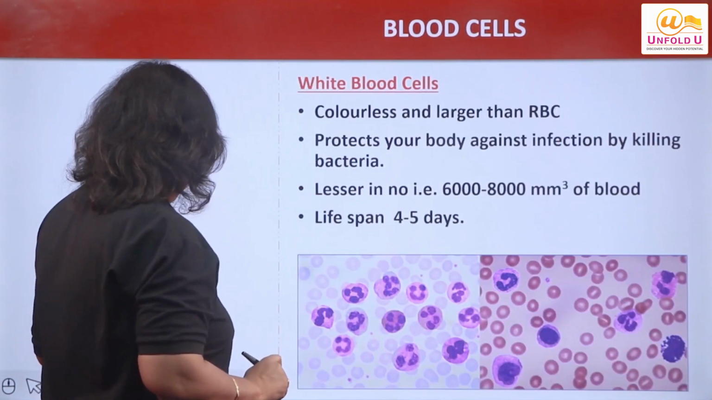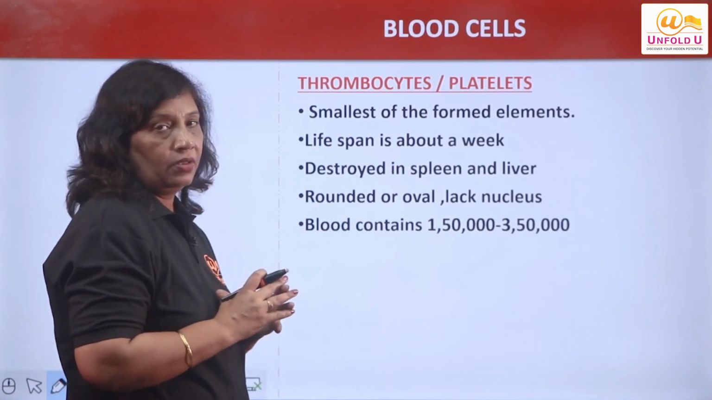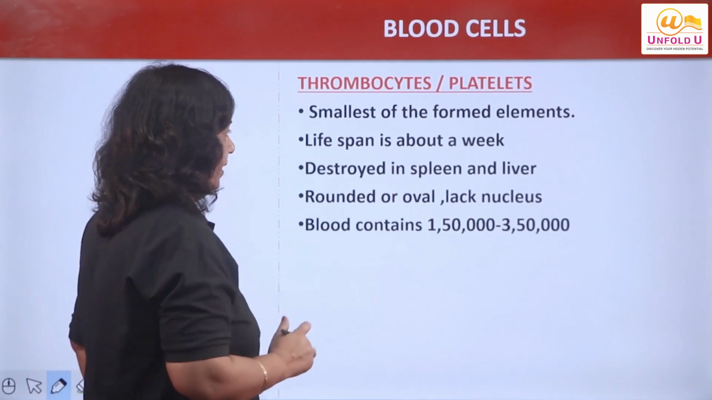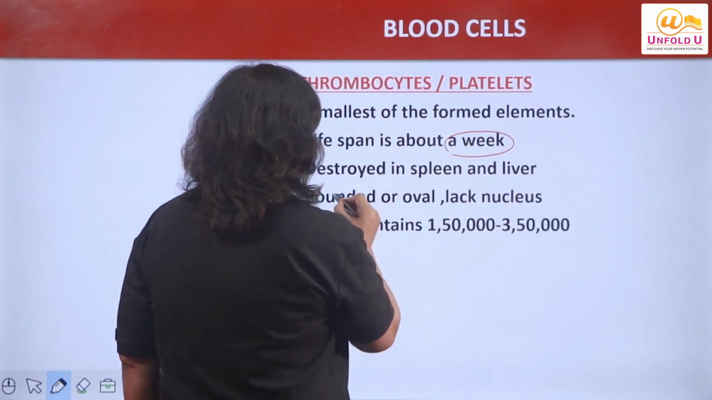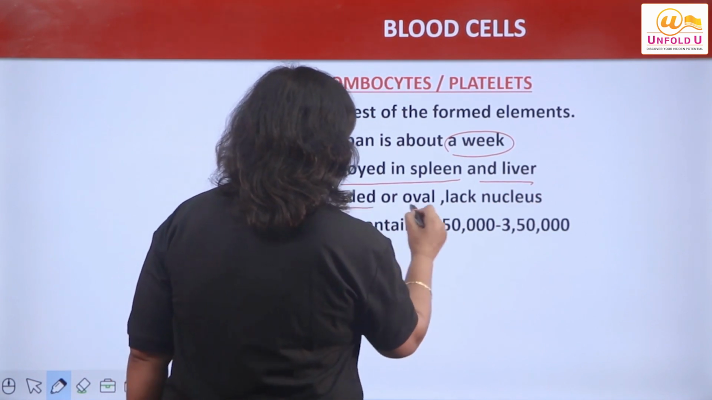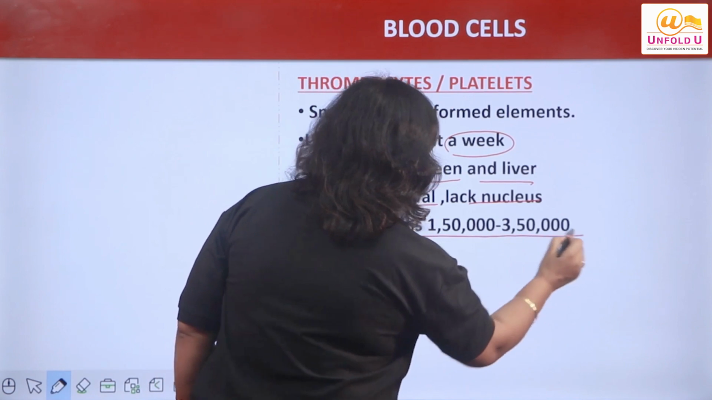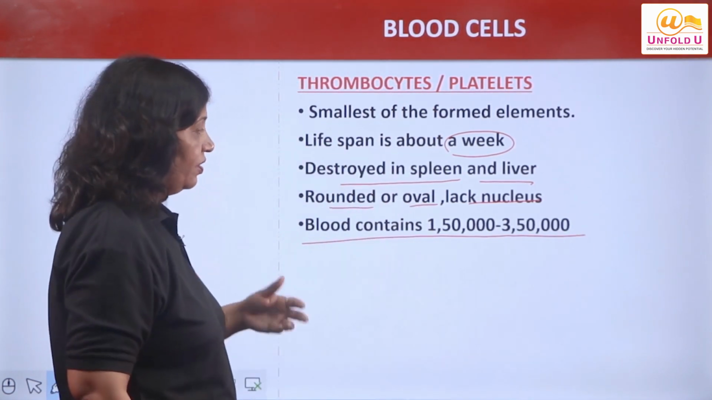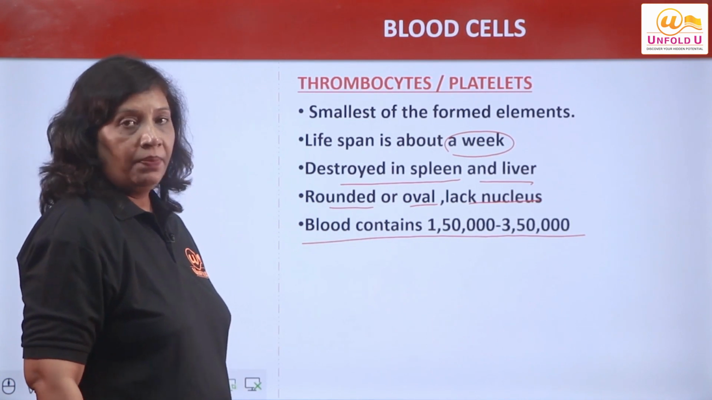So this is now, last of all, coming to platelets. Smallest of all the blood cells, they are platelets. Lifespan is about a week, right? They are destroyed in the spleen and the liver, rounded or oval. They do not have a nucleus, and blood contains about 1.5 lakhs to 3.5 lakhs of platelets.